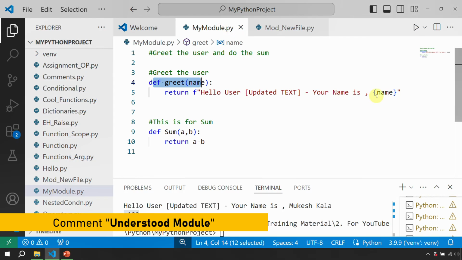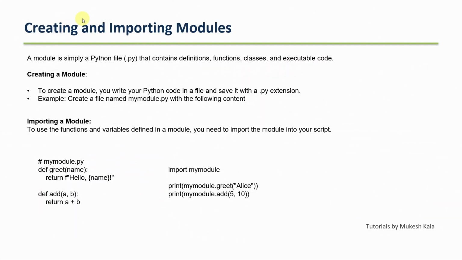Okay, so with that, I'll save this. Back to my presentation, you can see that this is the same thing we just did in the hands-on. To create a module, we create a .py file, we add the definitions, the functions, executable code, and to import we use something called import module.